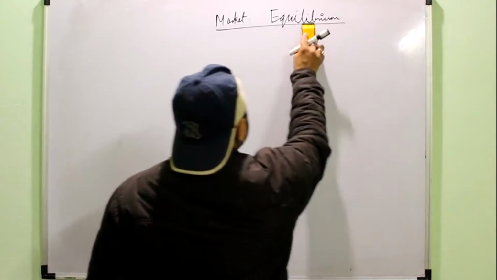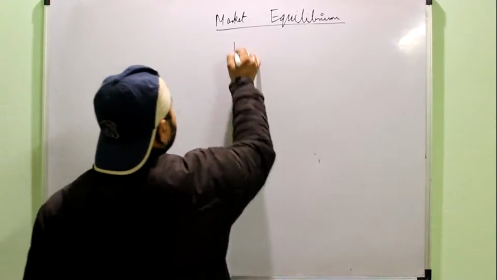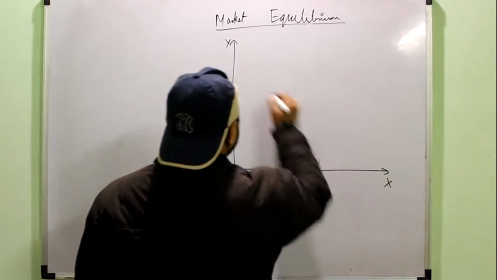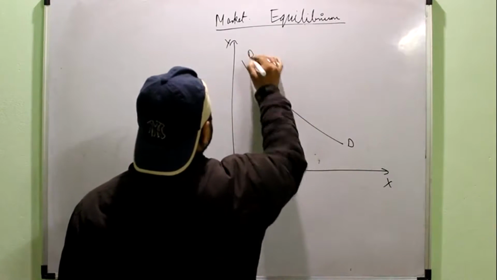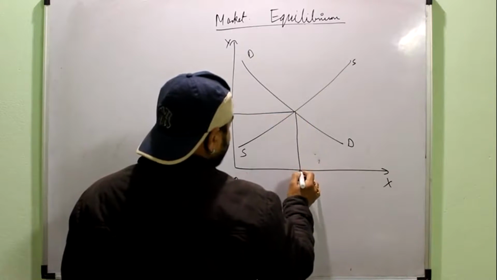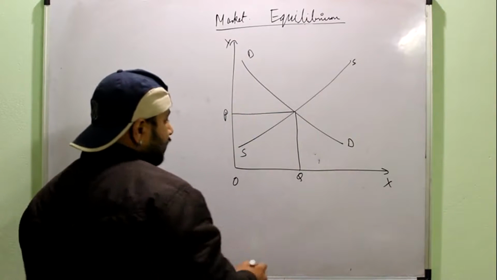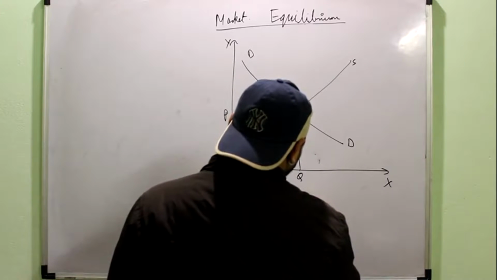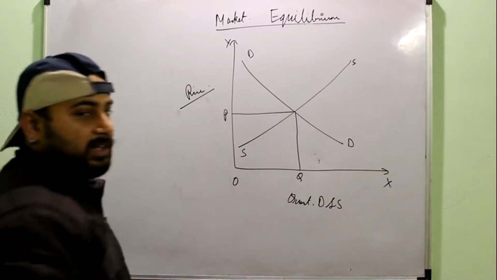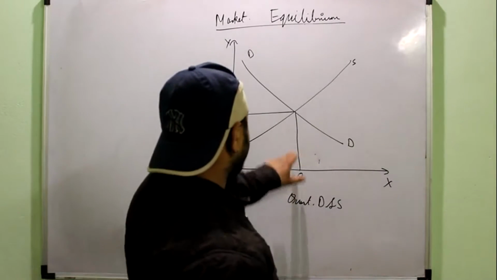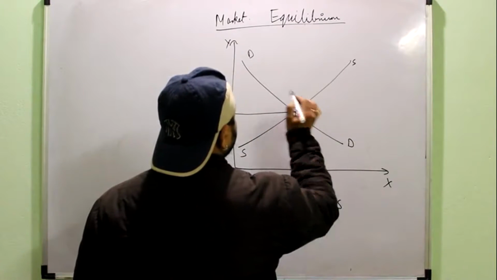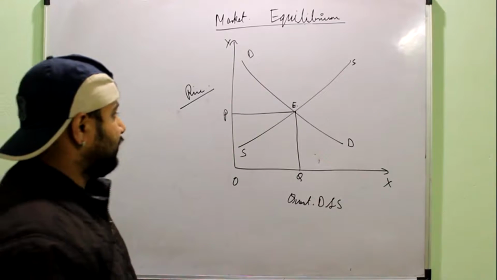Now diagrammatically, we know how a demand curve and how a supply curve is made. Right? In this chapter, this will be the main basis of our study. This is the demand curve and this is the supply curve. On the x-axis we have quantity demanded and supplied, and on the y-axis we have the price of the commodity. So this OQ is the quantity at which the demand and supply are equal, they are intersecting each other, and this point is the point of equilibrium and this is the equilibrium price.